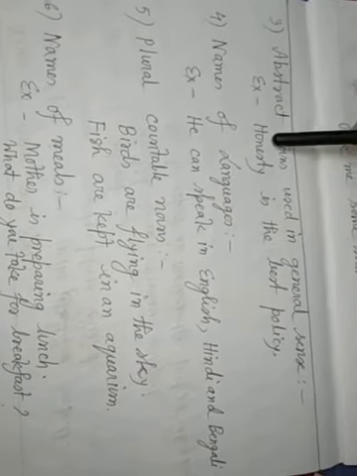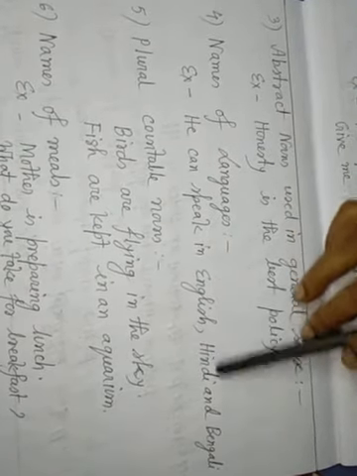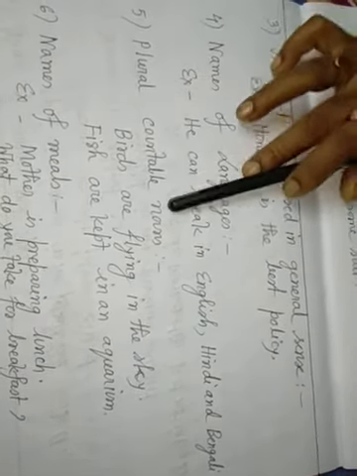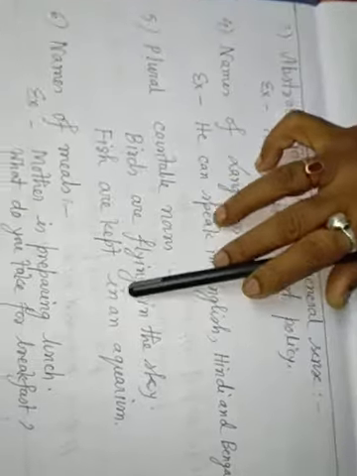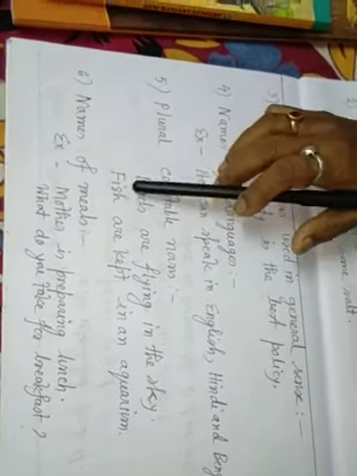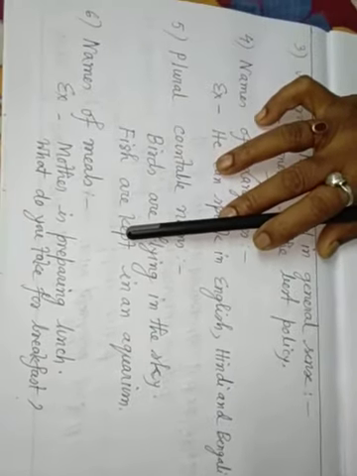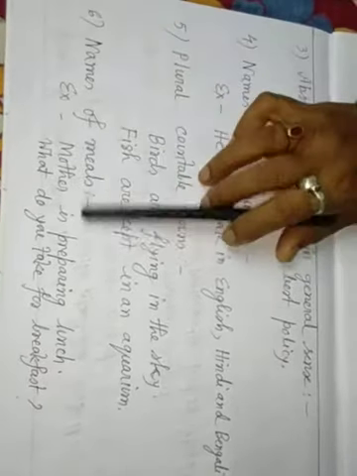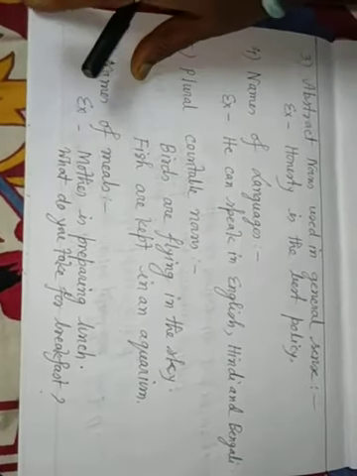Number 3, abstract nouns used in general sense, that is, honesty is the best policy. Number 4, names of languages. We cannot use an article; we omit the article. He can speak in English, Hindi and Bengali. Number 5, plural countable nouns. Birds are flying in the sky. Fish are kept in an aquarium. Before birds and fish, we do not put any article. Names of meals, that is lunch, breakfast: before them you cannot put any article. Mother is preparing lunch. What do you take for breakfast? Okay. Next.